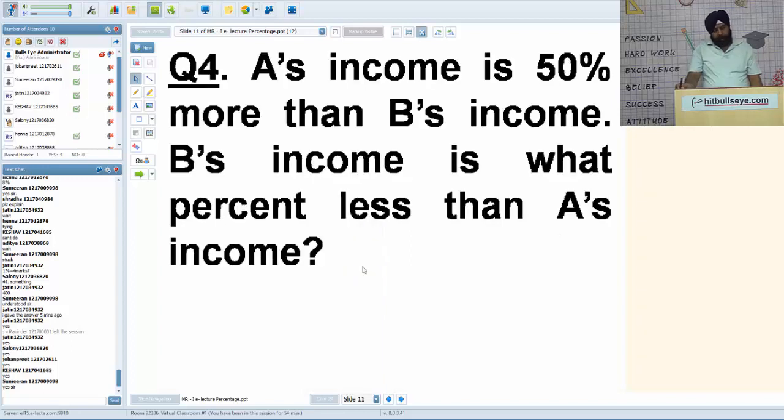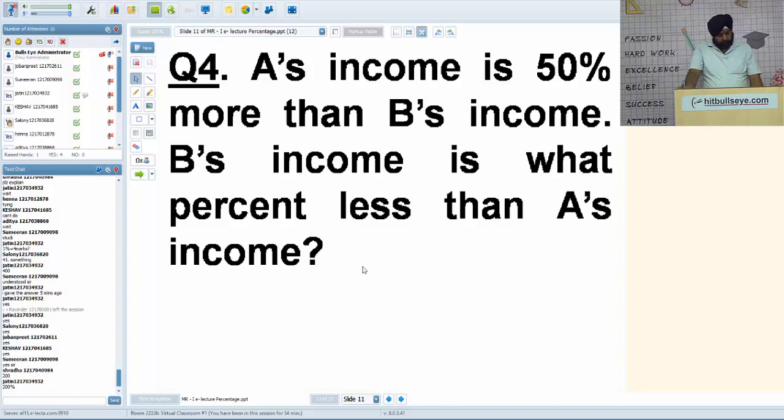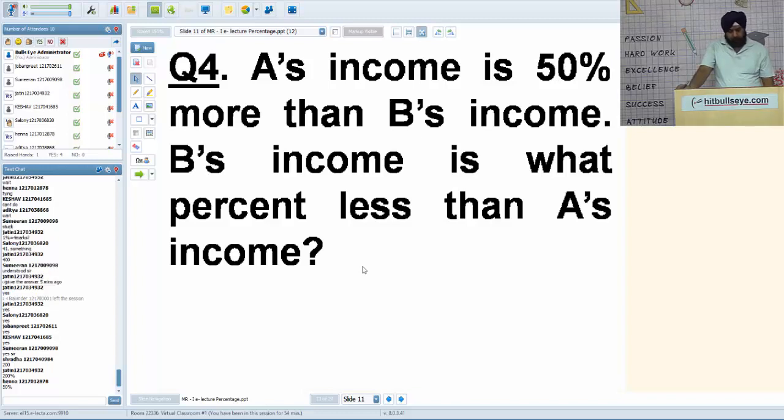A's income is 50% more than B's income. B's income is what percent less than A's? Very basic and very simple question. Quick. No, it's not 200. A's income is 50% more than B's income. Let us start with a very basic assumption.